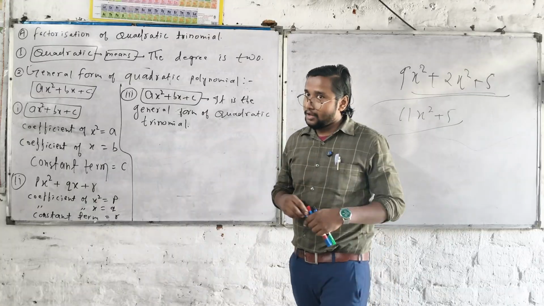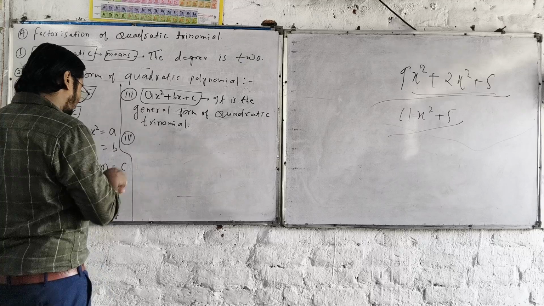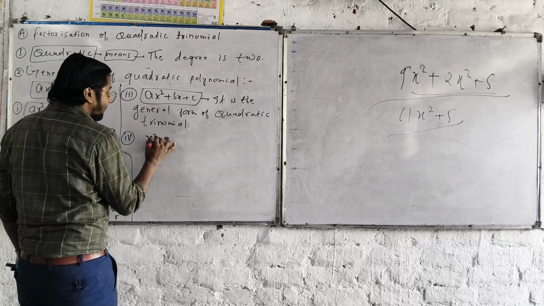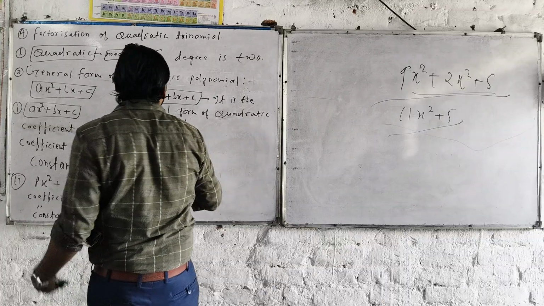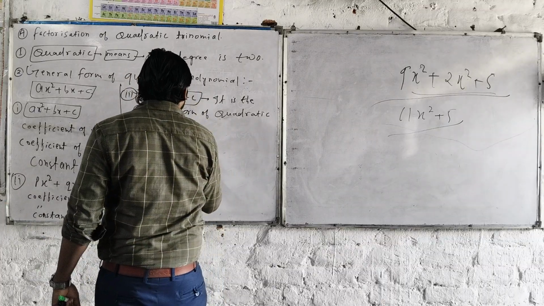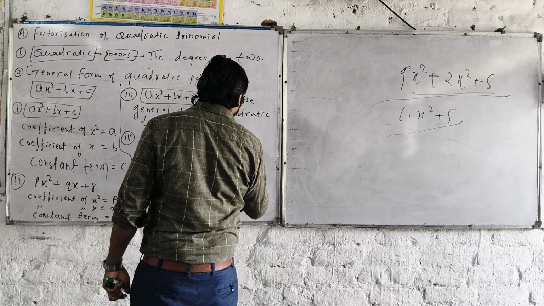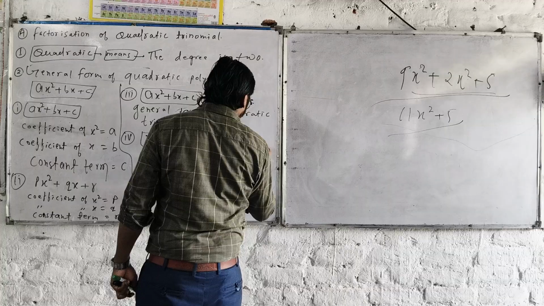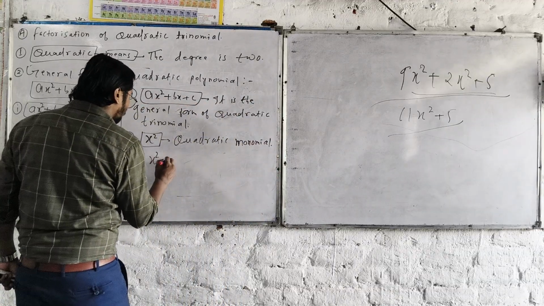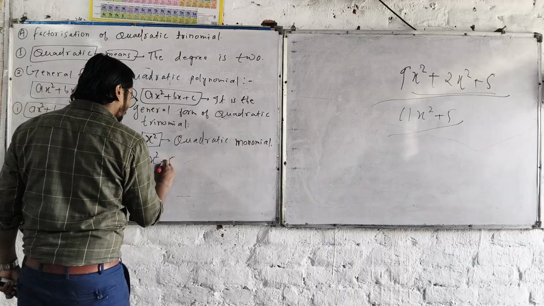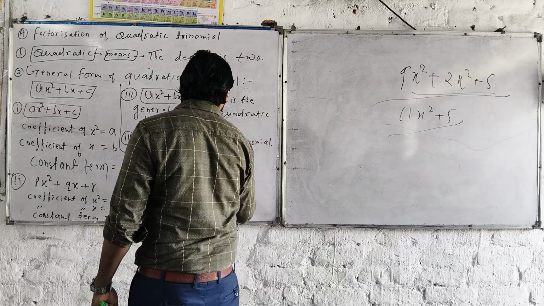Any more problem? Let me just write. Actually, I don't want to write, but we must. If somebody writes only x squared, let's assume only it is, quadratic monomial. Somebody writes x squared plus 5. Why am I trying 5 all the time? I'll try minus. You tell me, guys.